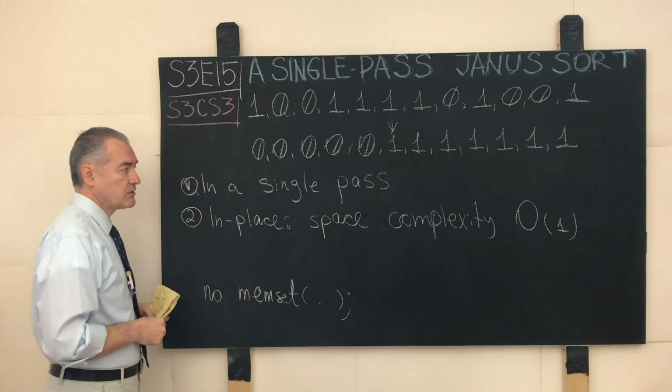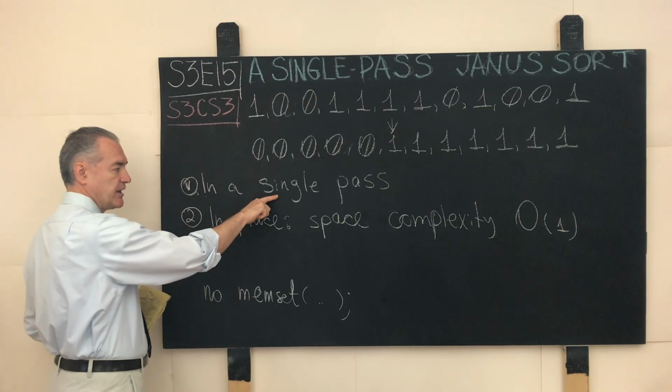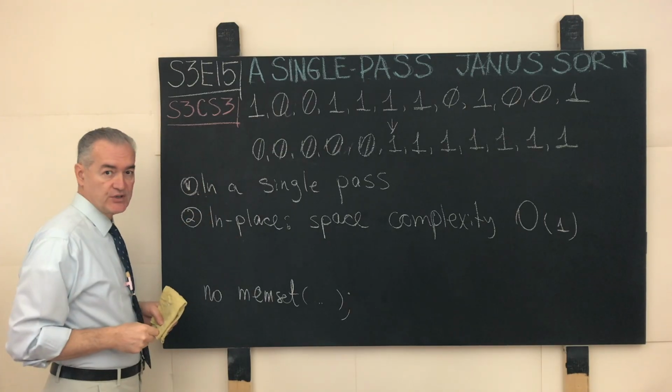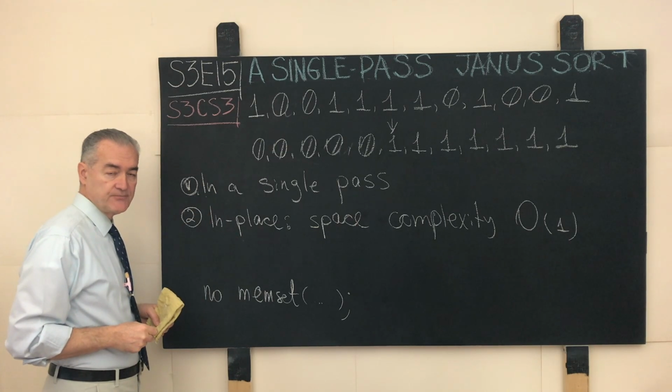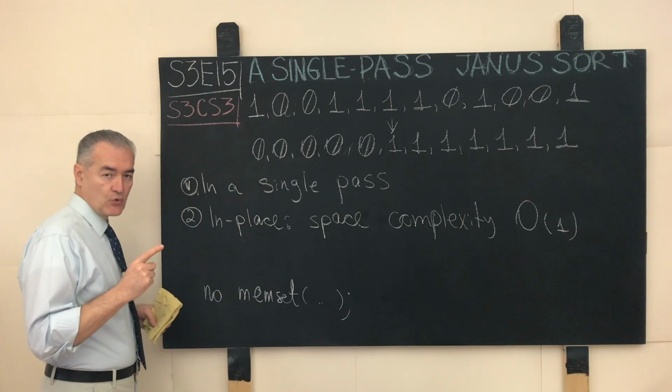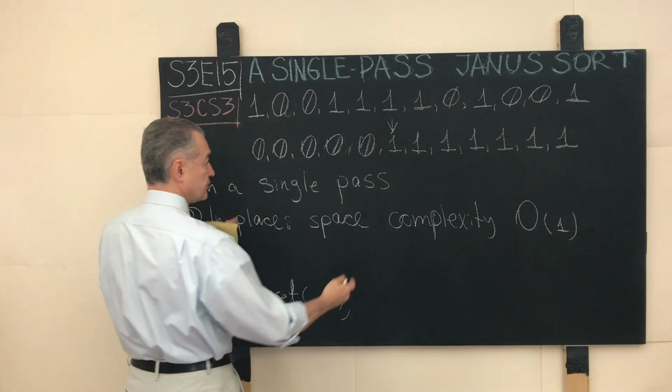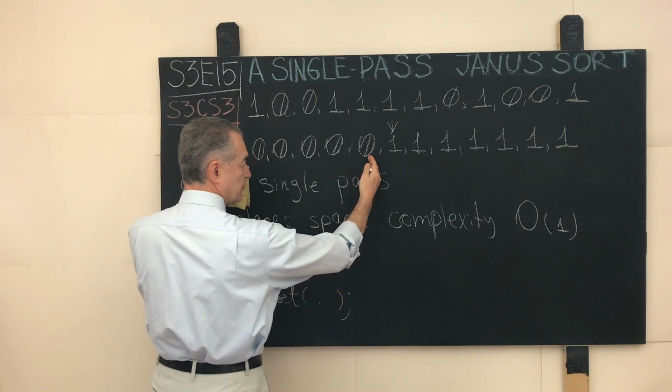And the objective of this algorithm is, in a single pass and in place, to sort these zeros and ones in such a way that the objects of one type, let's say zeros, gravitate towards one extremity of the input array.